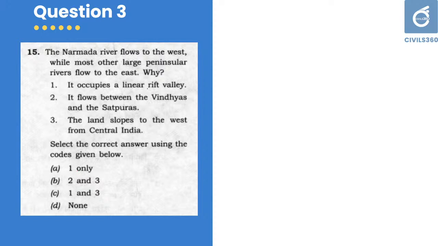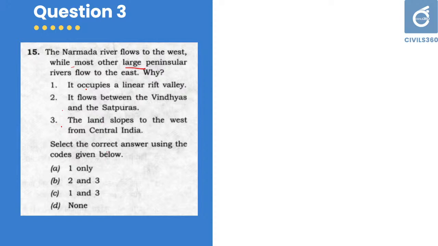Next question: the Narmada River flows to the west while most of the large peninsular rivers flow to the east. Why? One, it occupies a linear rift valley. Two, it flows between the Vindhyas and the Satpuras. Three, the land slopes to the west from central India.